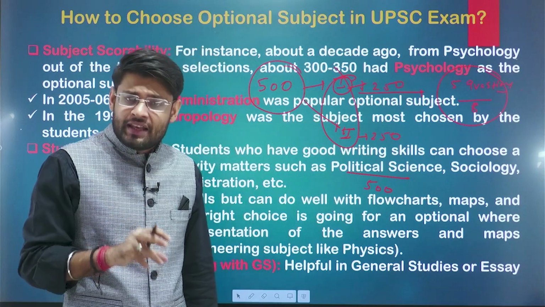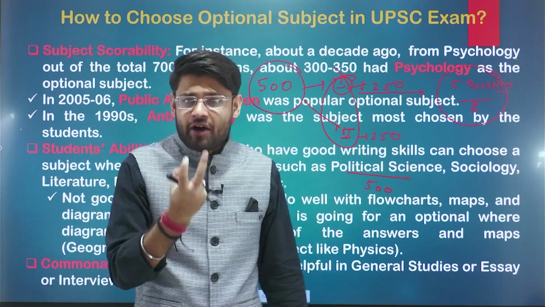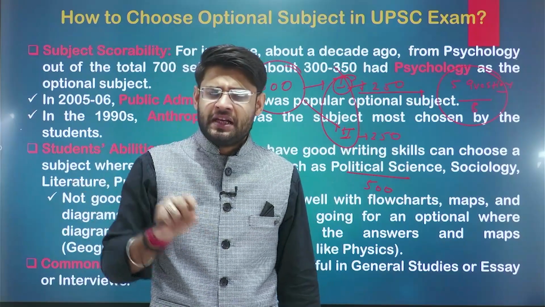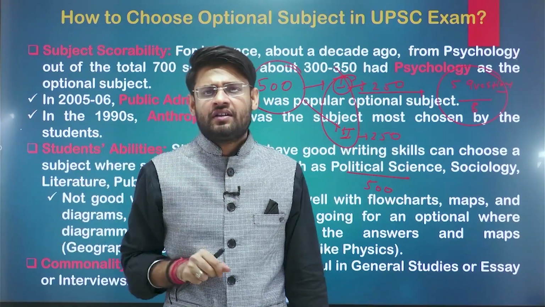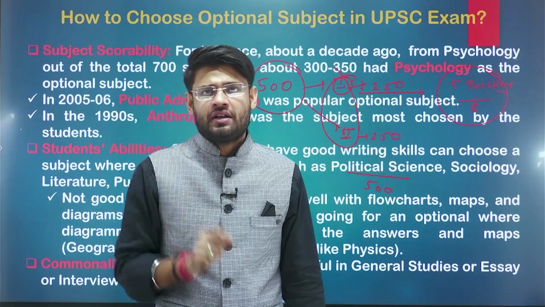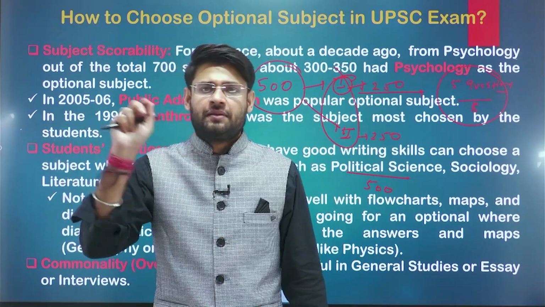Another important factor is the availability of your study material, be it notes or books. Availability of study material is one of the key components in choosing an optional subject.